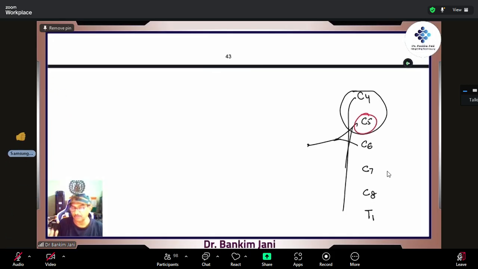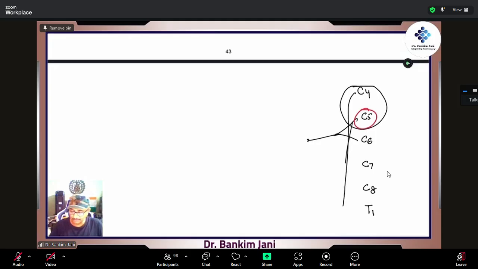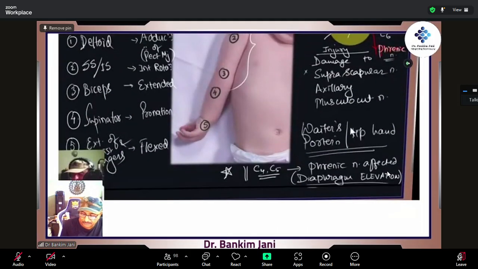But here, yes, C5 involvement is there now. So this C4, C5 leads to the nerve called the phrenic nerve. During injury, if the C4, C5 root is also damaged, then the diaphragm is affected. That leads to elevation of the diaphragm. In order to contract, it has to pull so that it remains tight. When weak, it will go up like a dome. This is what is called diaphragm elevation. So in Erb's palsy, when you say this thing, this is that extra point.